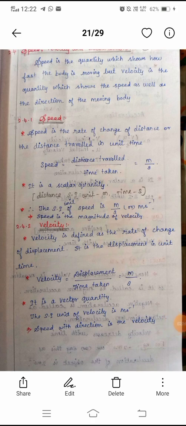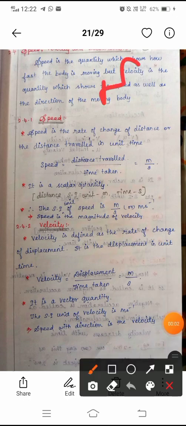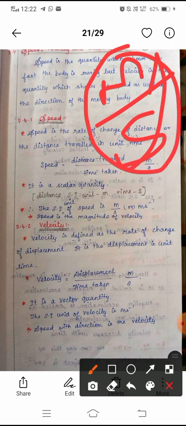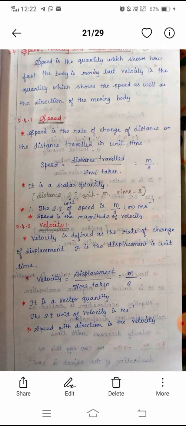Now see here. Speed is the rate of change of distance, or the distance traveled in unit time. So speed is equal to distance traveled by time taken. The distance unit is meter and the time unit is second. So it is m by s, and if the second goes up, it becomes meter second to the power of -1. So that is the unit of speed. Speed is the magnitude of velocity.